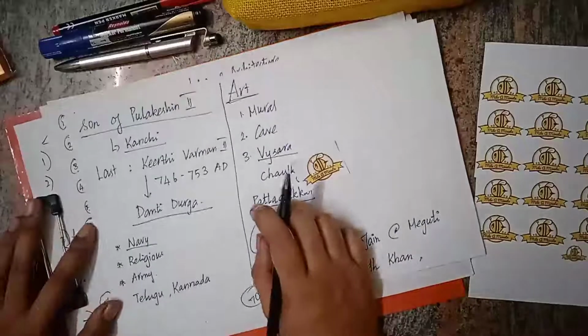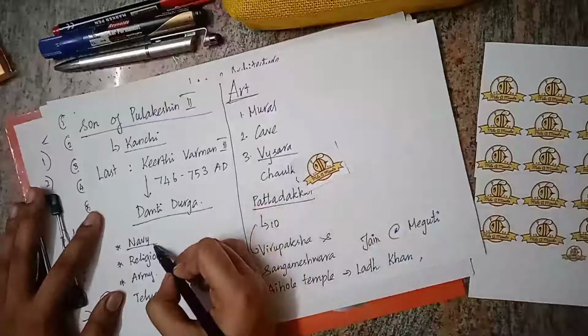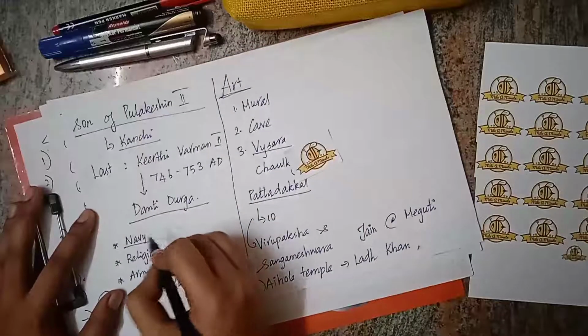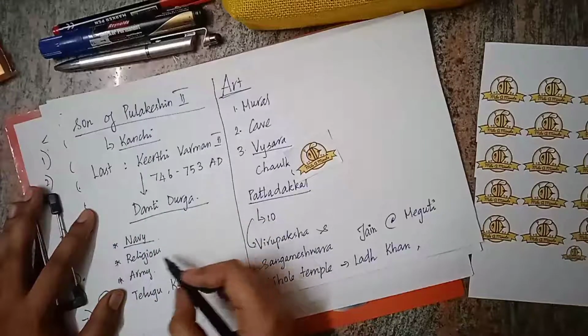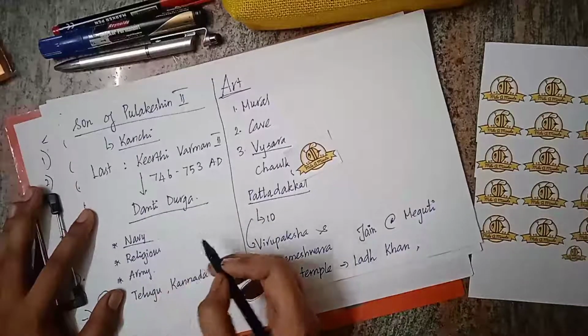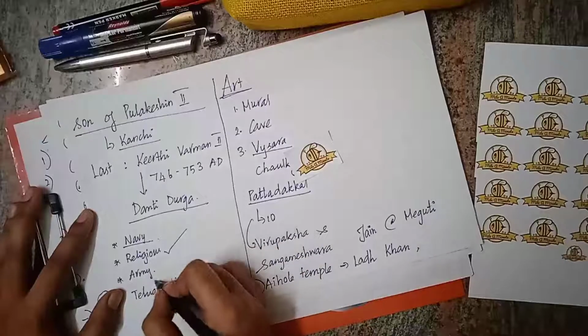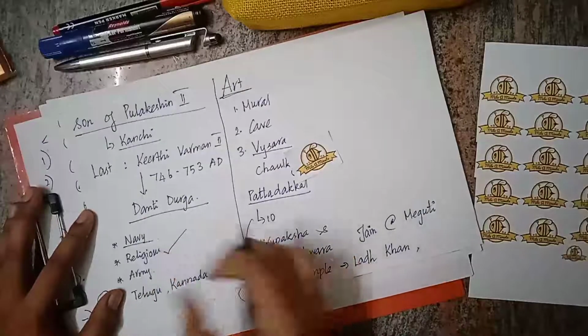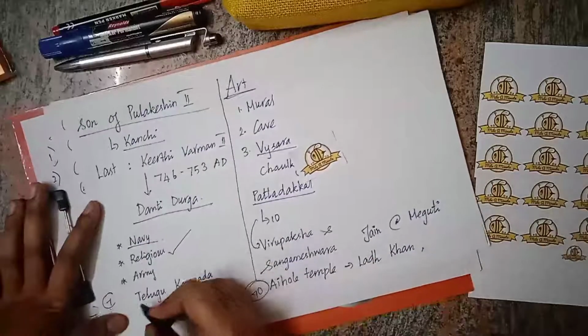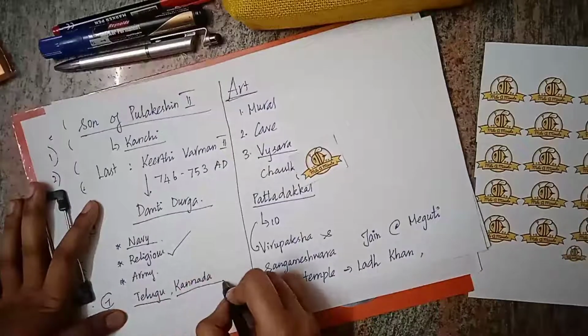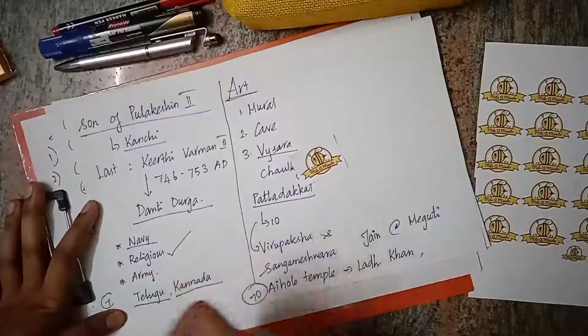Important features relating to the Chalukyas: they were strong in navy, as the Cholas were, which we have seen earlier. They had religious tolerance and a well organized army. They contributed to Telugu as well as Kannada, and during their period Sanskrit also flourished.